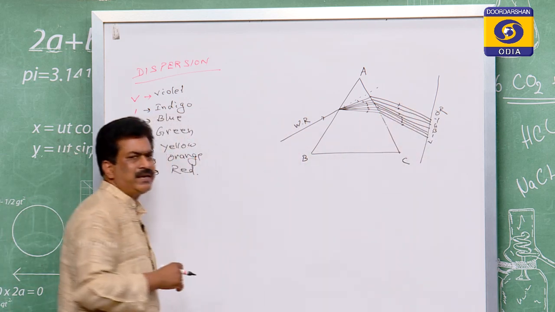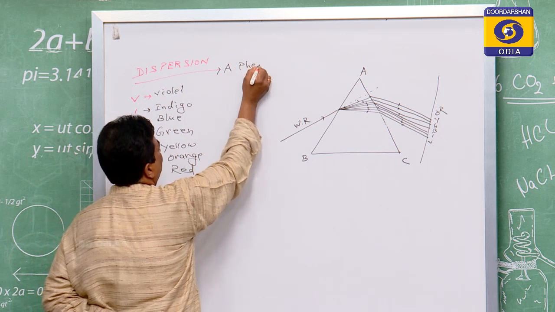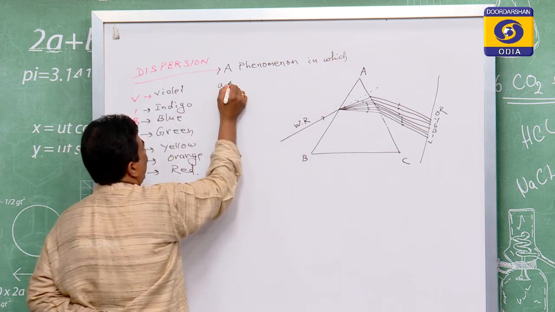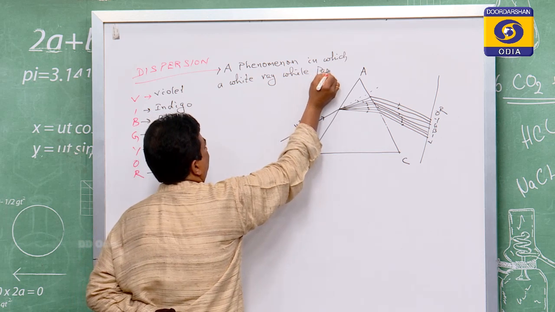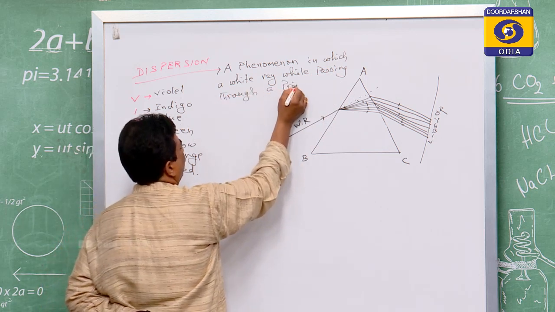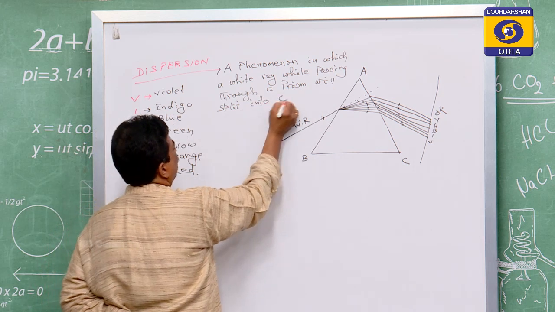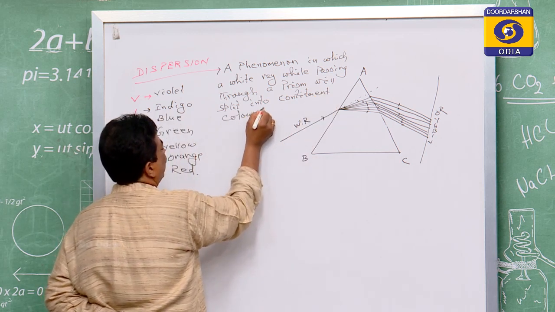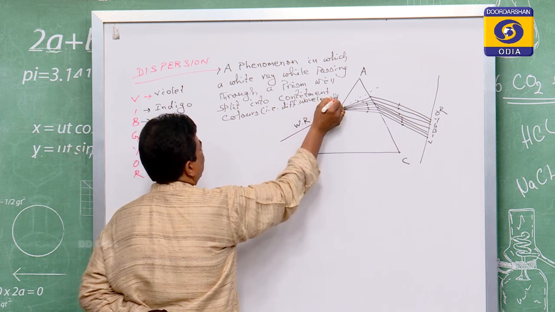So, this splitting of light into its 7 constituent colors is known as dispersion, a phenomenon in which a white ray while passing through a prism will split into constituent colors, meaning different wavelengths.